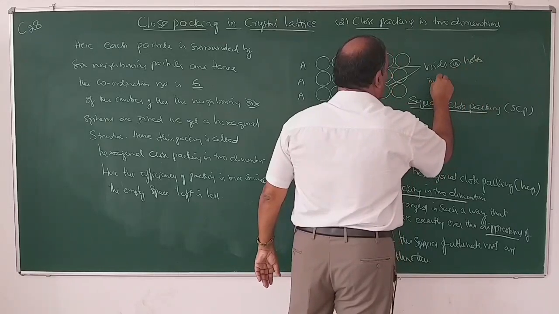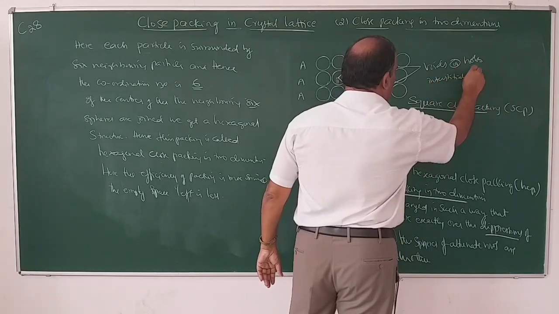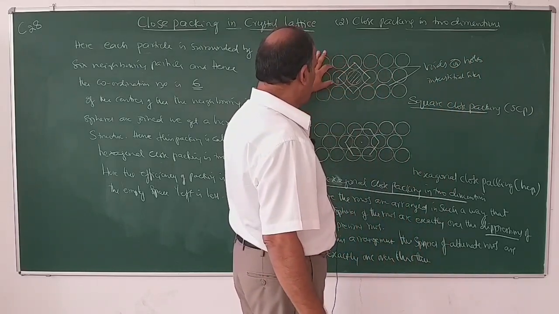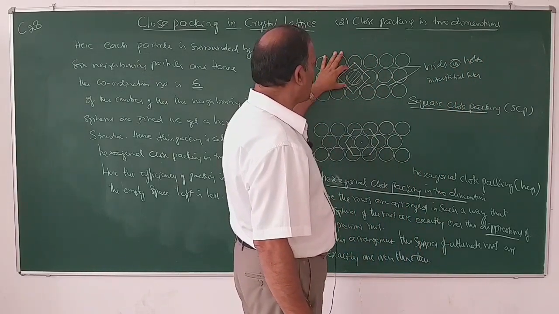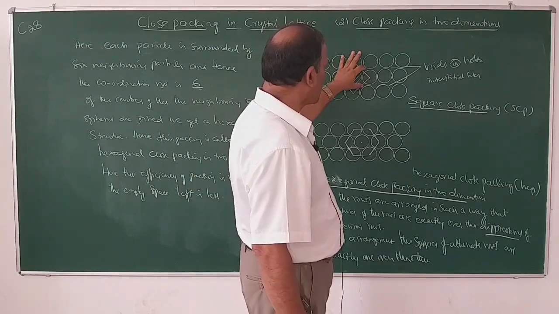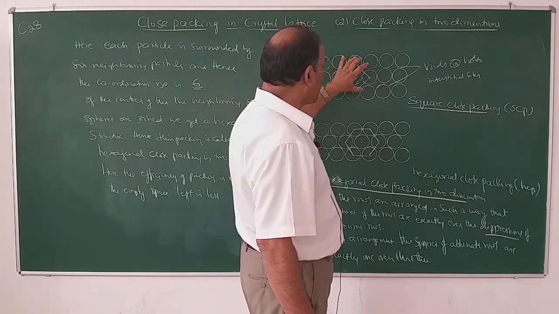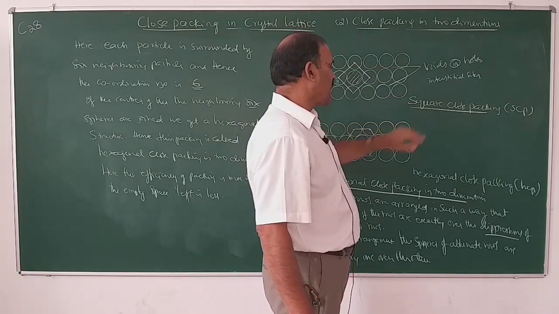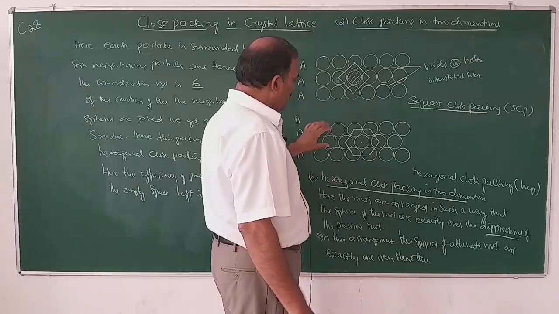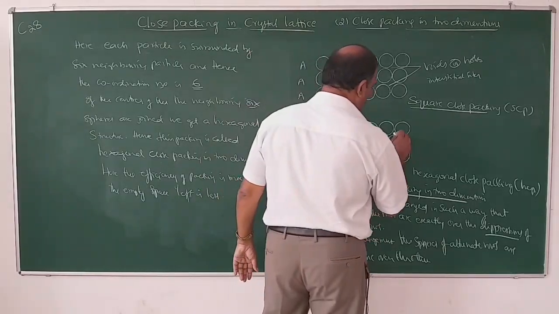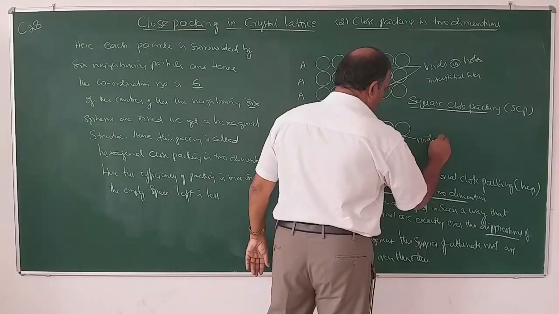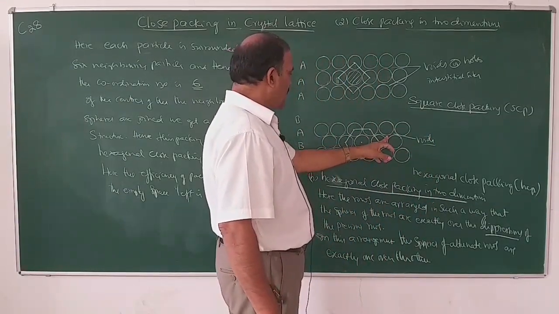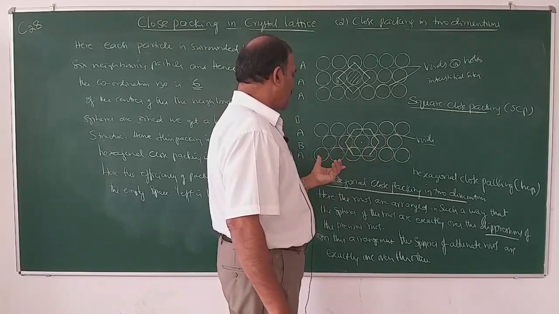In this arrangement, the waste space or the empty space or the voids are more. Therefore, the efficiency of packing is less in the case of square close packing. Here, the empty space left is less, therefore the efficiency of packing is more.